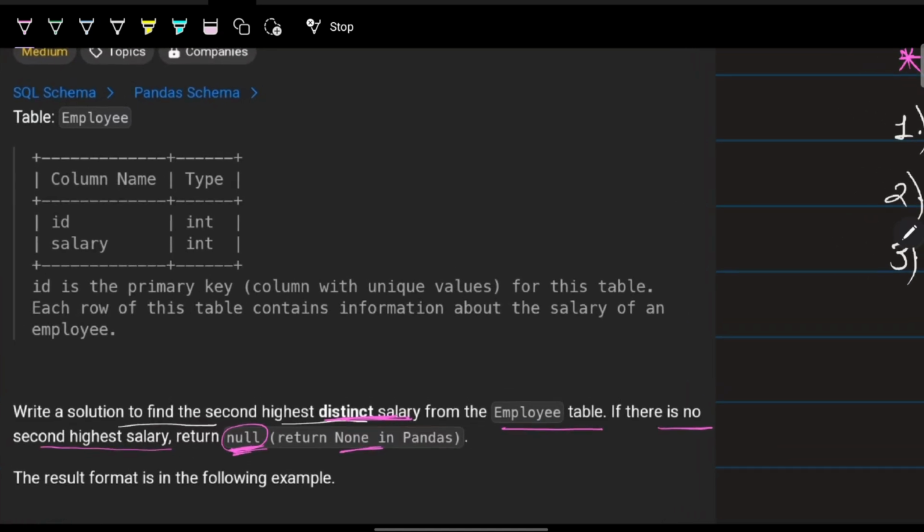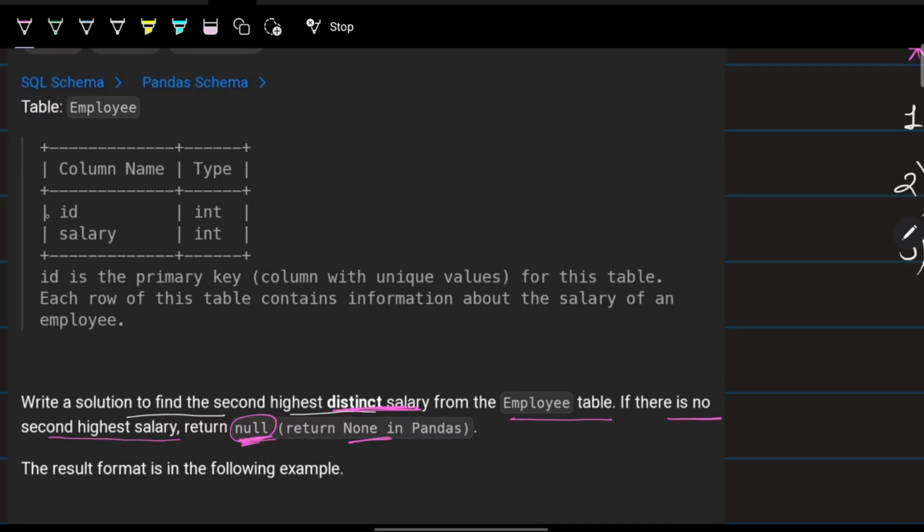This is the employee table given to us, where there are two columns, ID and salary, and we just have to return the second highest salary. For example, employee with ID 1 has a salary of 100, employee 2 has a salary of 200, and employee 3 has a salary of 300. We have to return the second highest salary, that is 200, as output.